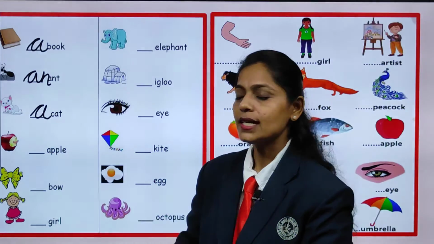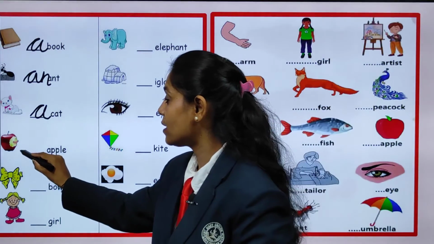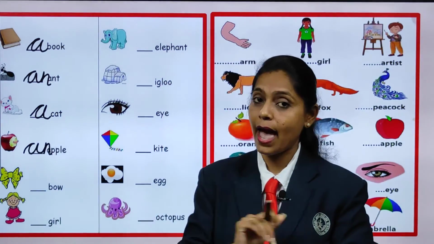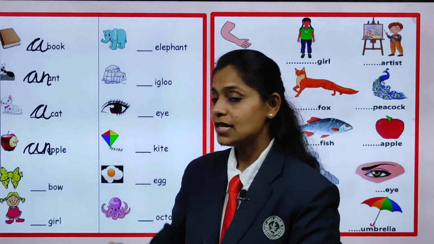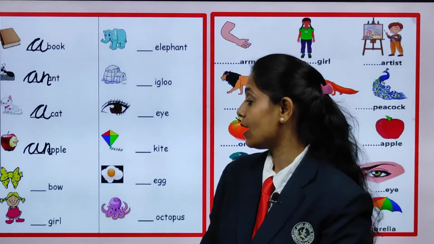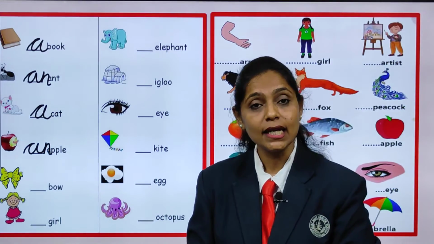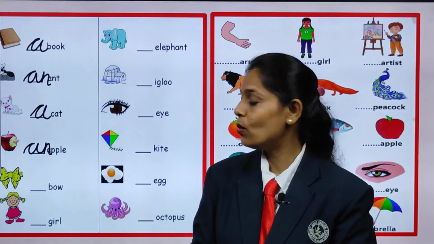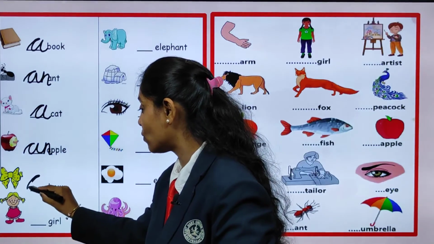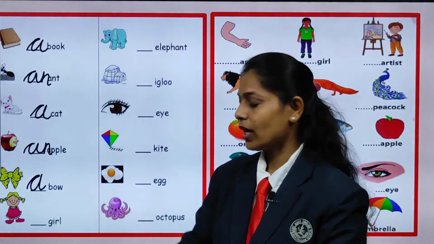Okay, now look at the initial sound. What is it? A. So, what are you going to write here? An. That is an apple. Now, what is this? It is a bow. Sometimes you tie it in your hair, right? Yes. So, which initial sound does it start with? B. So, is B a vowel? No. So, what are we going to write here? Correct. We are going to write A. That is a bow.